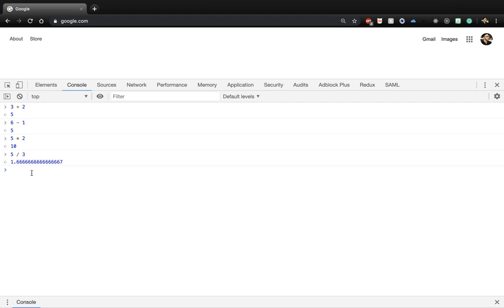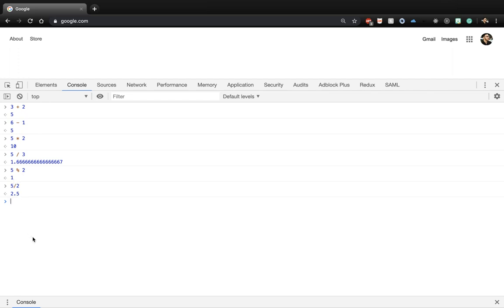There's another operator in JavaScript, and we call it the modulus operator, or sometimes the modulo operator. So let's first of all use it. 5 modulo 2 is 1. So what does that operator do? The modulo operator returns the remainder upon division. If we do 5 divided by 2, that will give us 2.5, but what is the remainder of this division? You can think of it as taking two 2's out of the 5, and you're left with 1. 1 is the remainder, so the modulo operator returns the remainder.